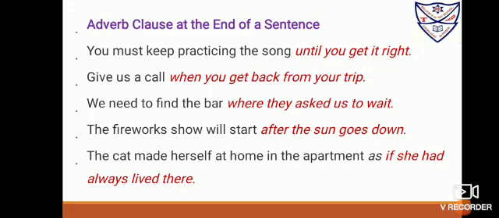Give us a call when you get back from your trip. So when will you call us? When you get back from your trip. So again, when you get back from your trip is the adverb clause.